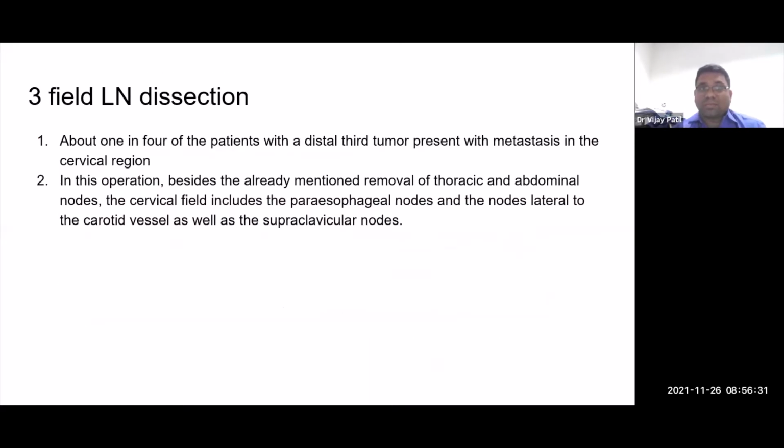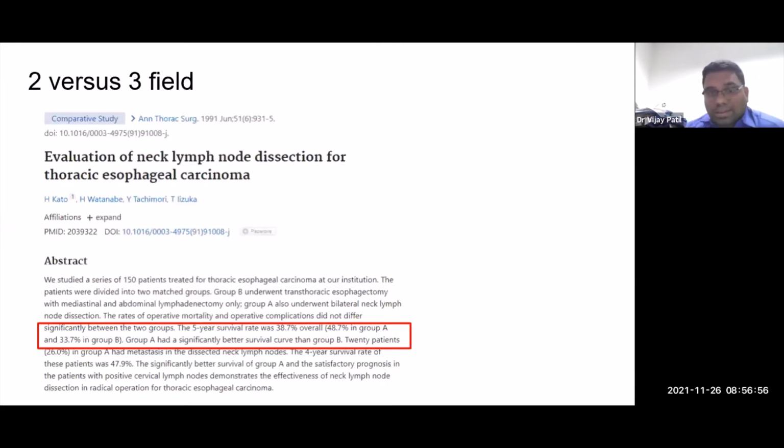So what is exactly the 3-field? The 3-field is when you take the paraesophageal lymph nodes, go upwards in the neck and even dissect the supraclavicular lymph nodes. And why was that thought? It was thought because 1 out of 4 patients, even with a distal thoracic tumor, would recur in the cervical region. And hence it was thought that clearance of the 3rd field, that's the neck field, would lead to improvement in outcomes. Did it?